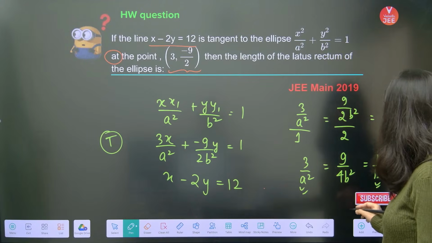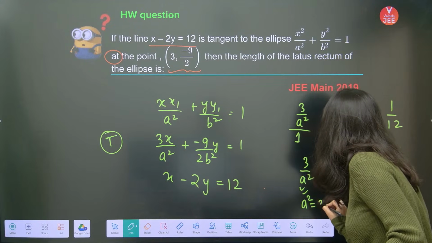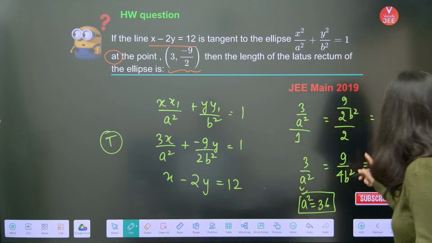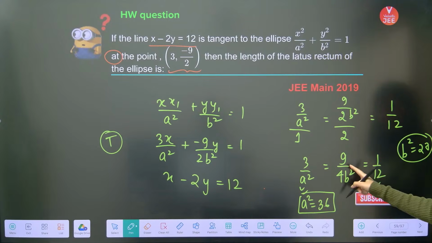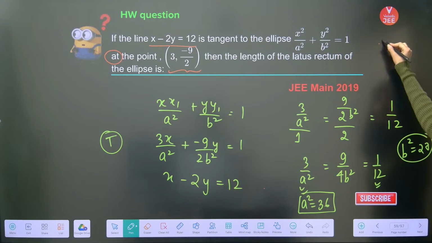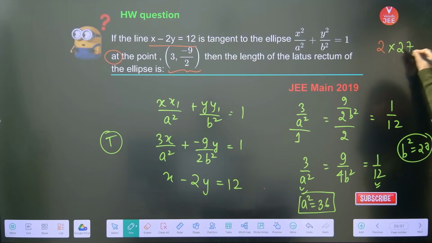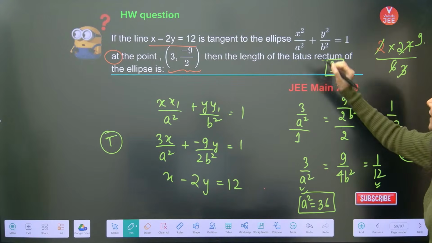Now this will become equal to this. So a square is 12 into 3. A square is 36, so a is 6. What about this? 4 3s are 9, 3s are 27. So b square is equal to 27. Have I done it correct? b square, 4 3s are 9, 3s are 27, yes, b square is 27. Now you're looking for the length of latus rectum. Obviously this is a horizontal ellipse, so 2 into b square upon a is your length of latus rectum. 2 1s are 2, 3s are 6, 3 9s are 27. So the correct answer is 9. You are already getting it correct.